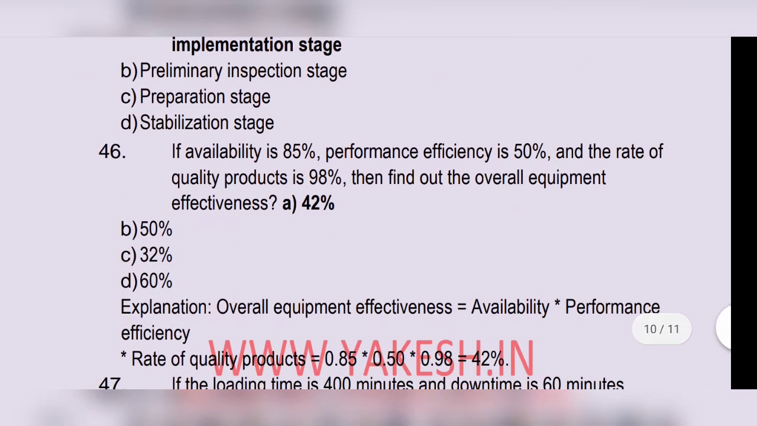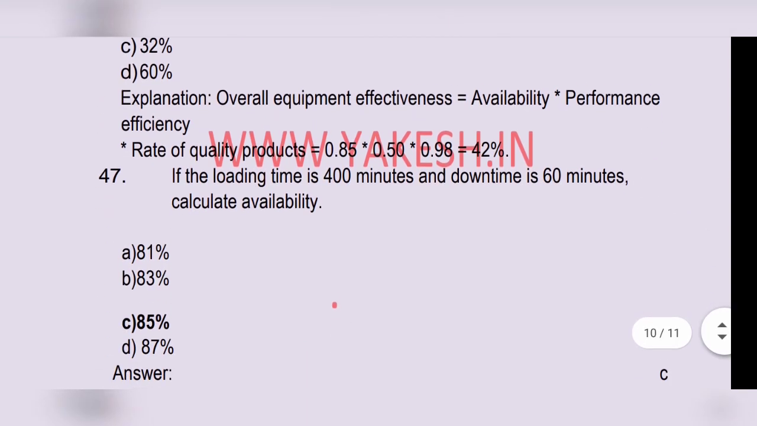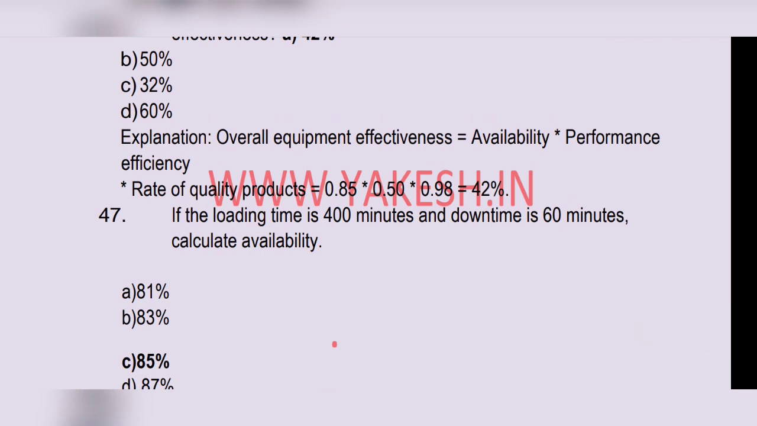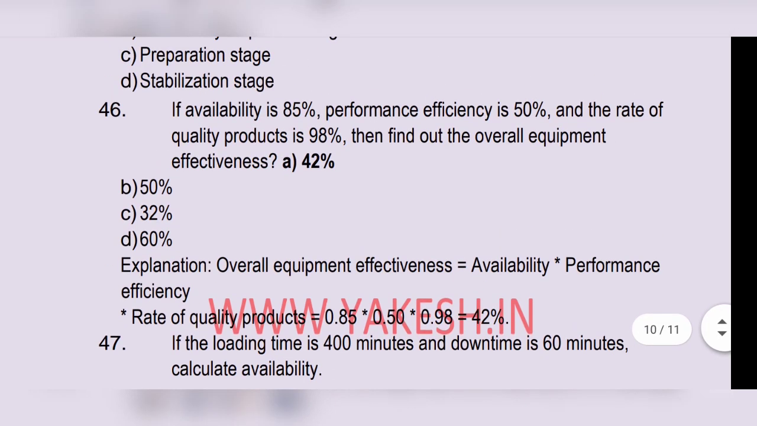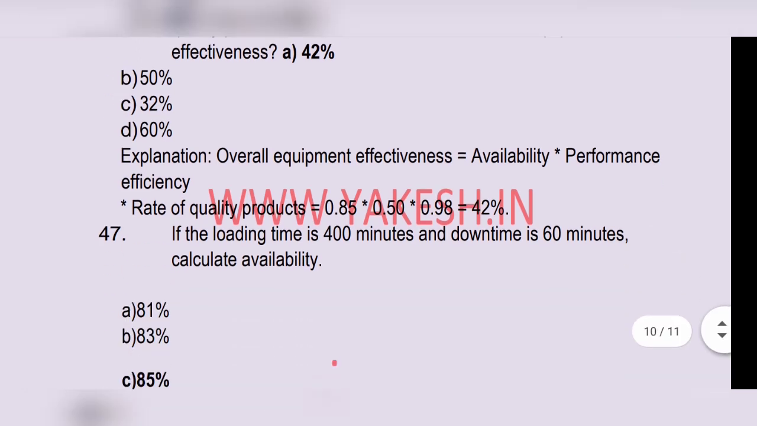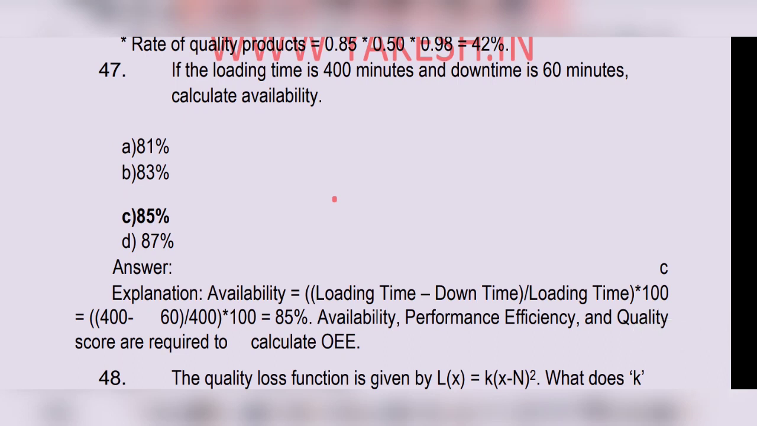If availability is 85%, performance efficiency is 50%, and the rate of quality product is 98%, then find the overall equipment effectiveness. Option A, 42%. The formula is overall equipment effectiveness equals availability times performance efficiency times rate of quality product, which is 0.85 times 0.50 times 0.98, equal to 42%. This is the formula.